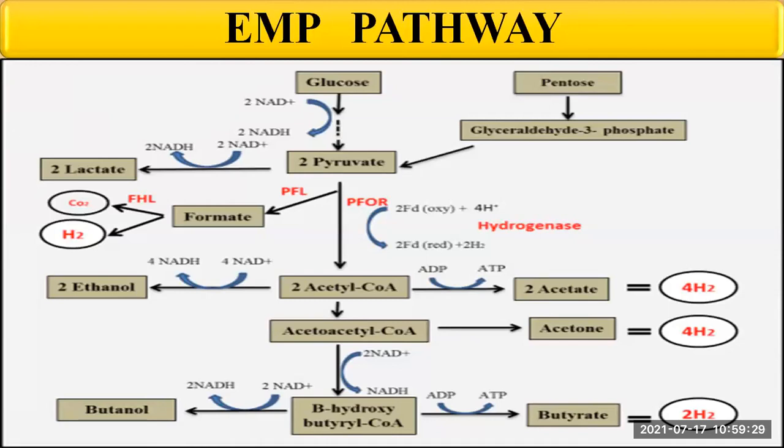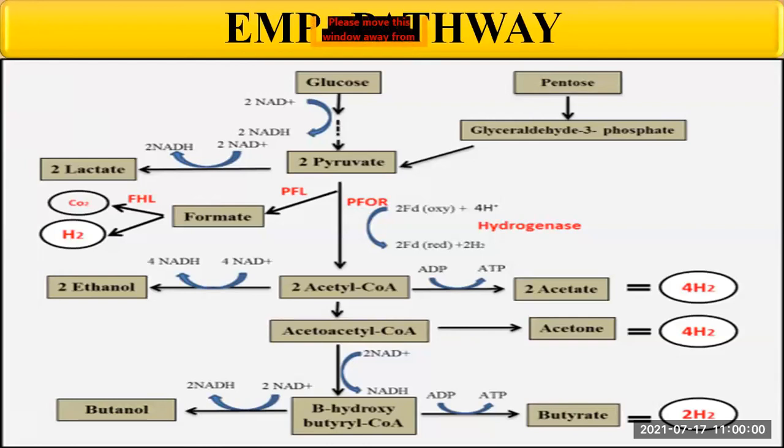Here the degradation of sugar takes place. It makes use of glucose, which is converted to a series of intermediates and finally to pyruvate. Here you can see that the glucose is being used up and converted into a series of intermediates, and finally the product is pyruvate.